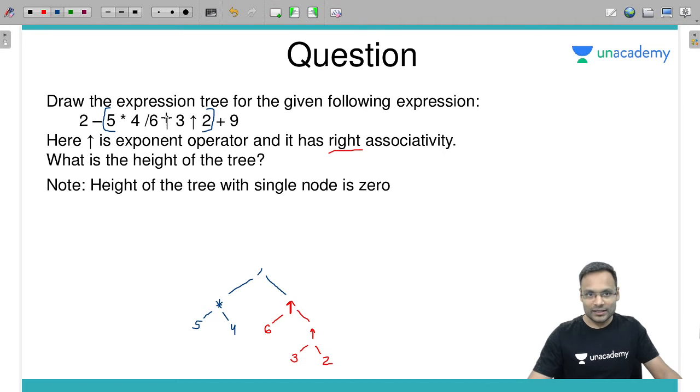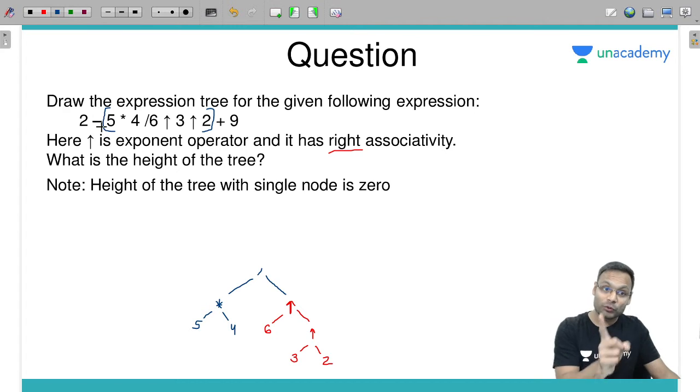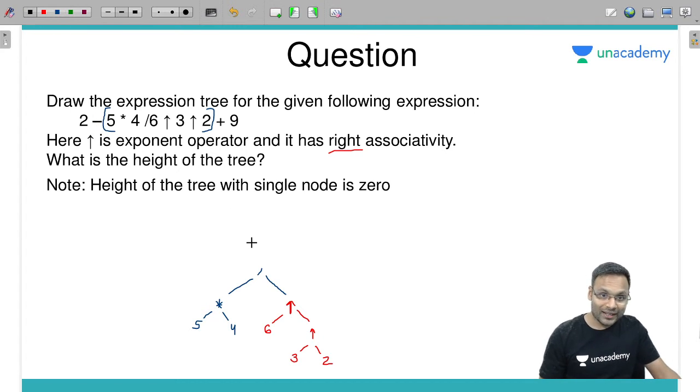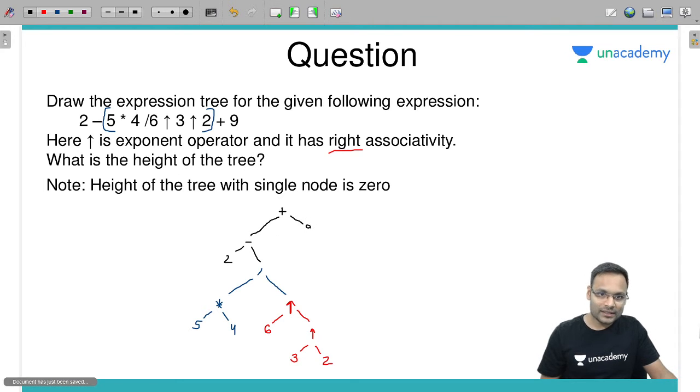After that, 2 minus this. Why? Plus and minus have the same precedence, and associativity is left to right. So first you solve the left one, minus. For minus, the left operand is 2, and the right operand is the result of this entire sub expression. At the end, this sub expression plus 9. So plus has left operand this sub expression, right operand 9.